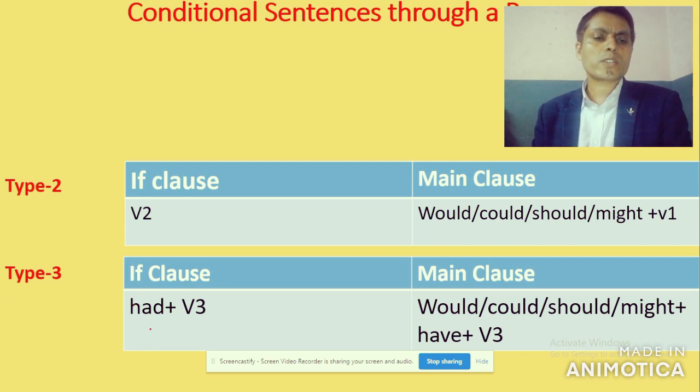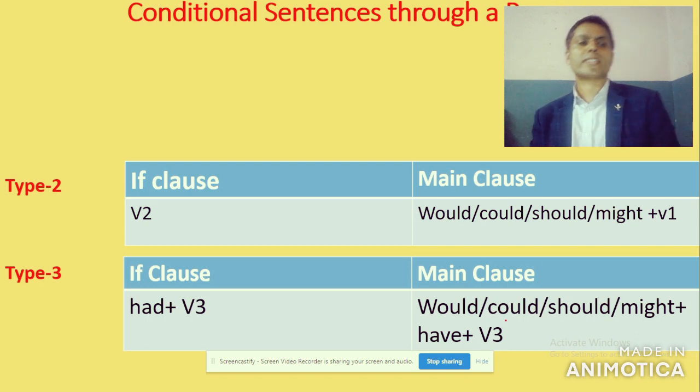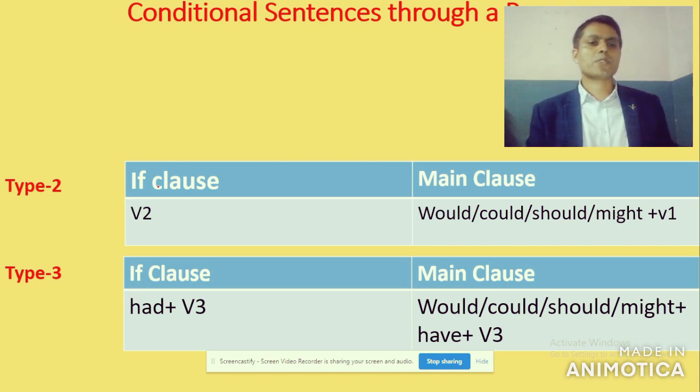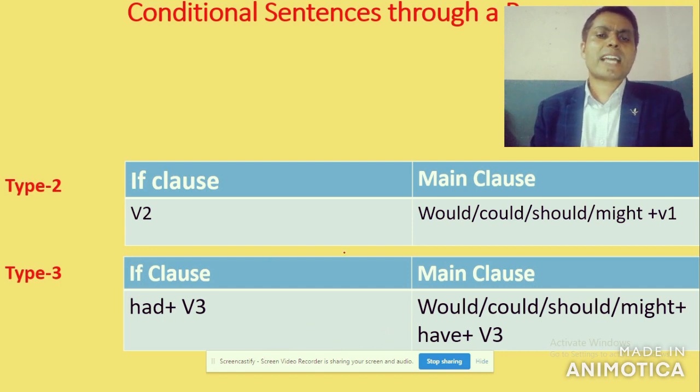In the if clause we could see had plus verb 3, and in the main clause would, could, should, might have plus verb 3. Conditional perfect is found in type 3, right? Type 2 is simple past and conditional. Type 3 is had plus verb 3, past perfect, and conditional perfect. So this is the note we can take from the last stanza.